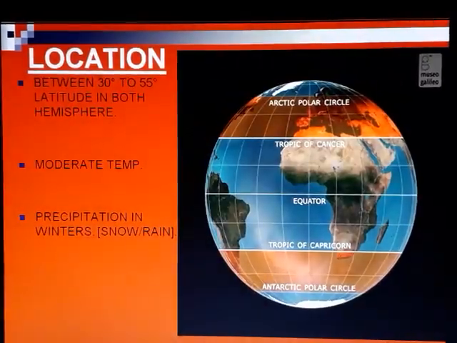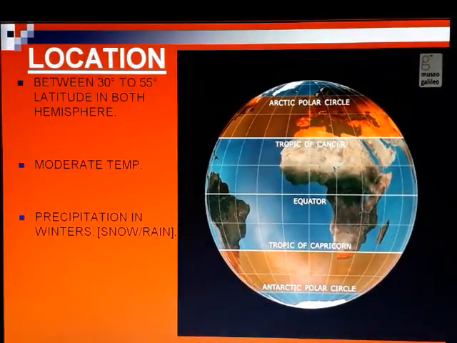The first one, location. The location is between 30 degrees to 55 degrees latitude in both areas, in the northern hemisphere as well as in the southern hemisphere. The temperature is moderate. The precipitation takes place especially in the winter season, in the form of snowfall or rainfall.